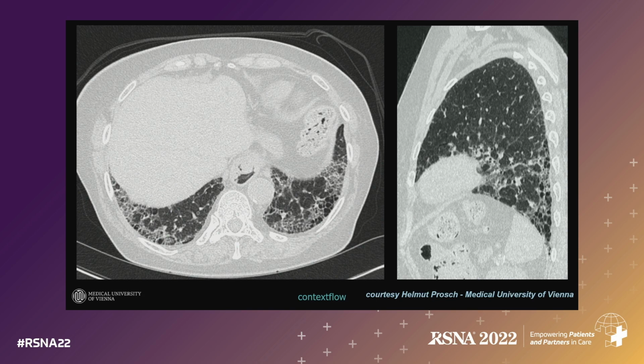I'd like to illustrate it in the case of diffuse lung diseases, ILDs, interstitial lung diseases. They are a really complicated, big family of hundreds of diseases that are difficult to diagnose, where we are only starting to understand what is in the lung means for the future of the patient and for the response to a certain treatment. The difficulties come from two points. One is that the patterns in the lung are really hard to interpret, hard to understand and hard for radiologists to classify. The second is that it's hard to make the connection between what is in the lung right now and what that means for the future of the patient.